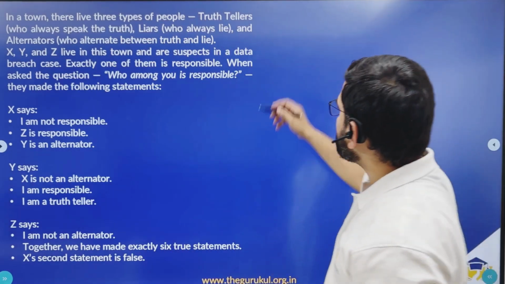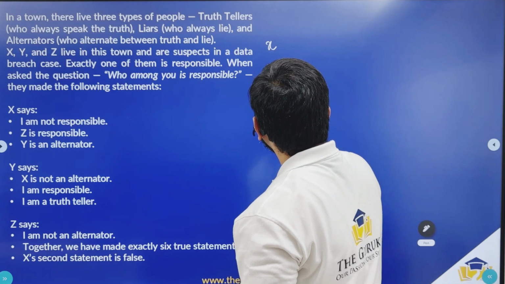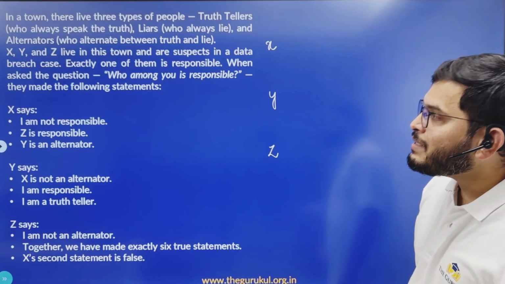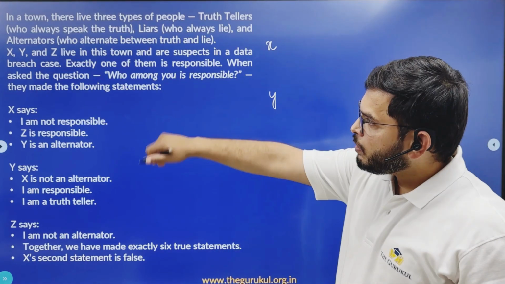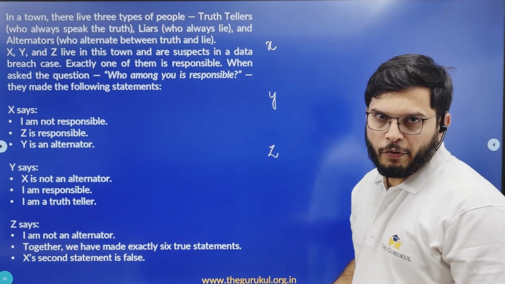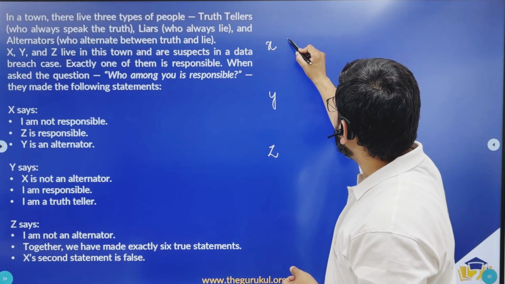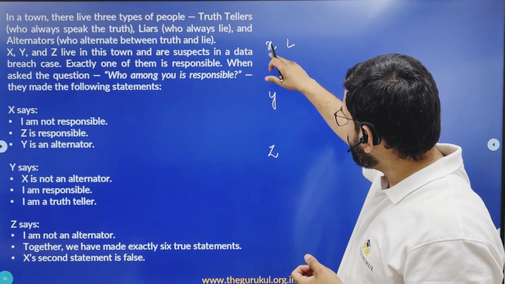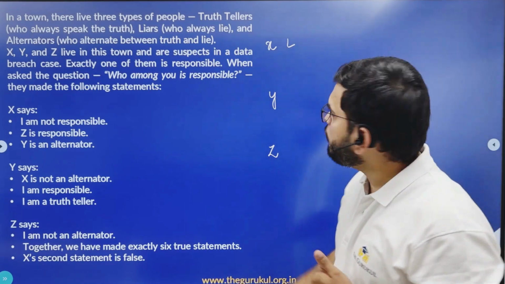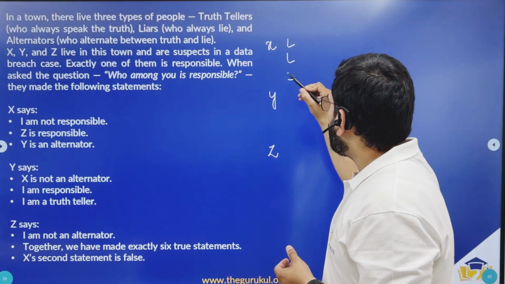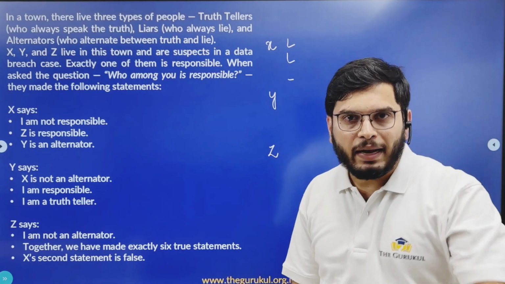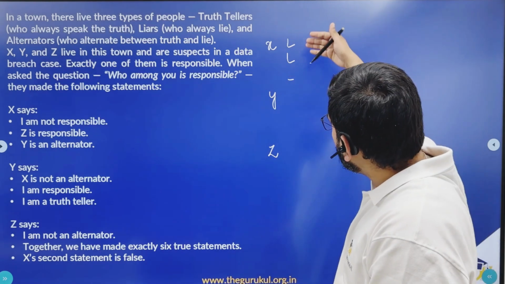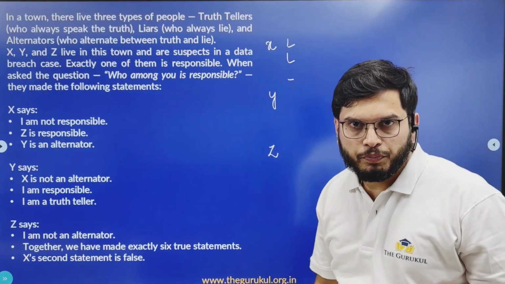Now let us see. So let's start with considering X to be responsible for the data breach. So if X is responsible for the data breach, now what are the statements made by X? I am not responsible. So that is a lie. So the first statement made by X is a lie. Second statement, Z is responsible. That is again a lie because we have considered X to be the person who is responsible for that data breach. And what can you say about the third statement made by X? That should also be a lie. Right. Now, can we have X being a truth teller? No, because for a truth teller all these three statements should be true. That's not possible.